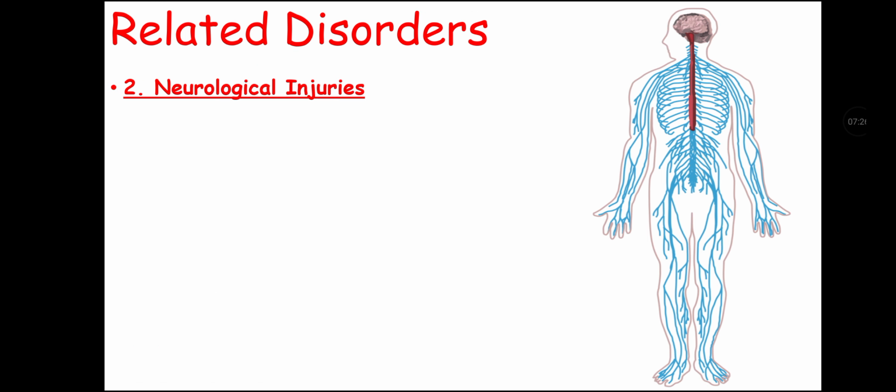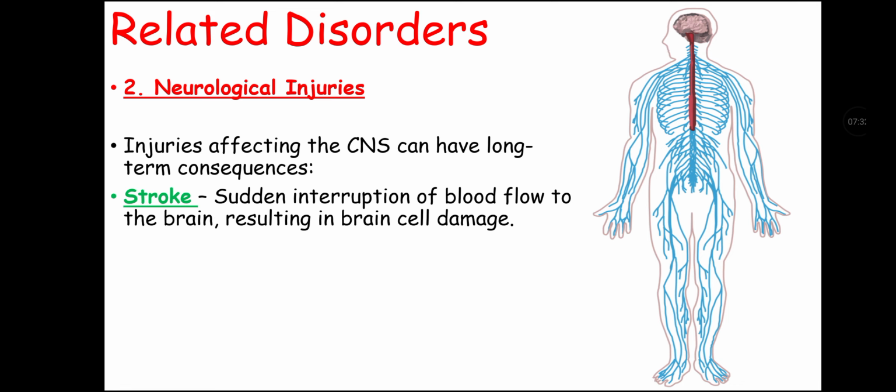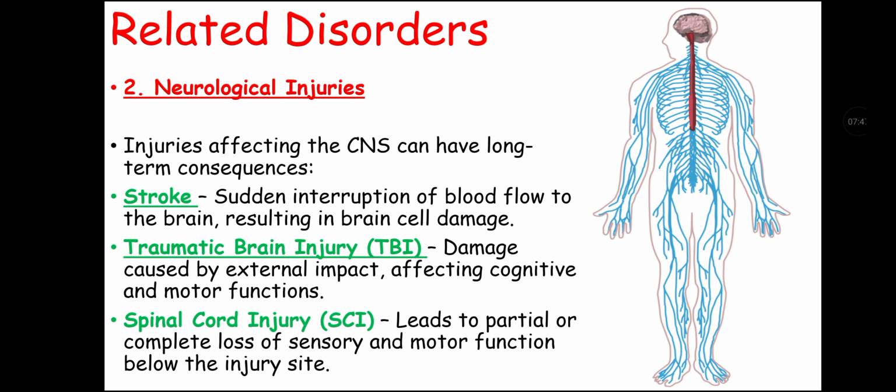It also has neurological injuries. Neurological injuries affect the central nervous system and can have long-term consequences, and they may include stroke, that is sudden interruption of blood flow to the brain resulting in brain cell damage, traumatic brain injury, that is damage caused by external impact affecting cognitive and motor function, and spinal cord injury that leads to partial or complete loss of sensory or motor function below the injury site.